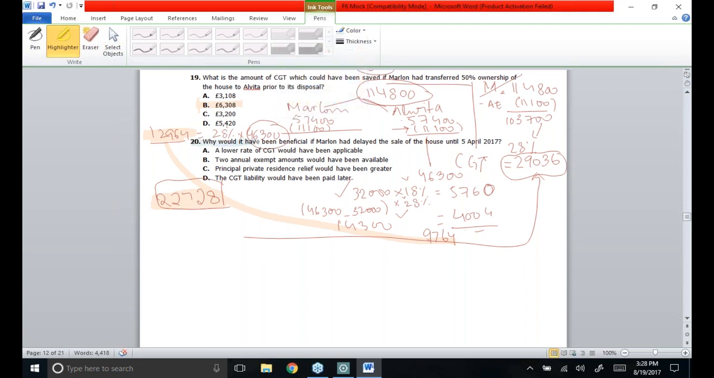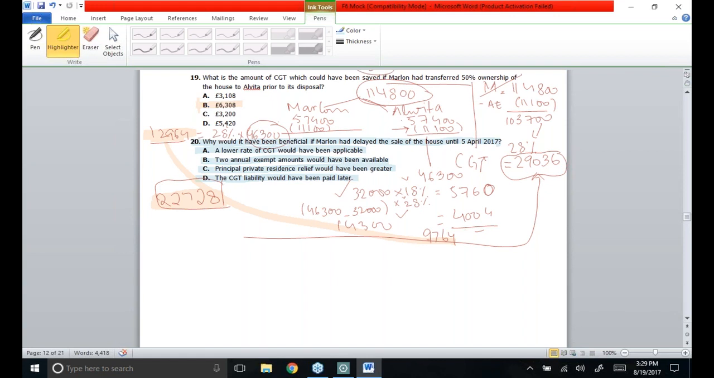Would it have been beneficial if Marlon had delayed the sale of the house until 5th April? If they do not sell this property until 5th April, the next tax year would start from 6th of April 2017, and the gain will fall in the other tax year, that's 17-18. As a result, Marlon will be able to defer his gain till 31st of January of the subsequent year.